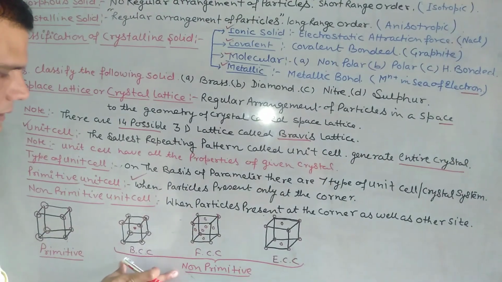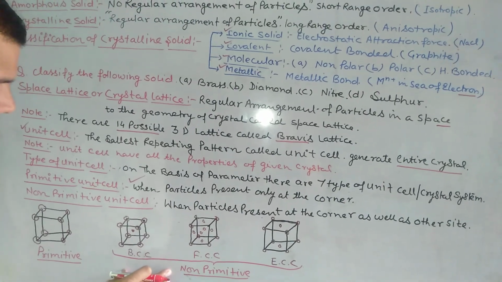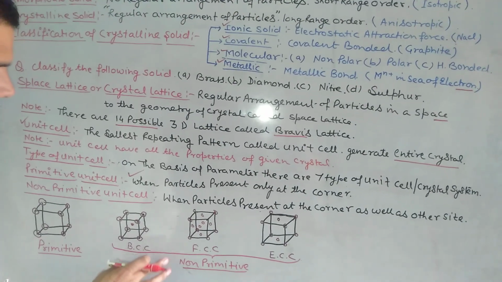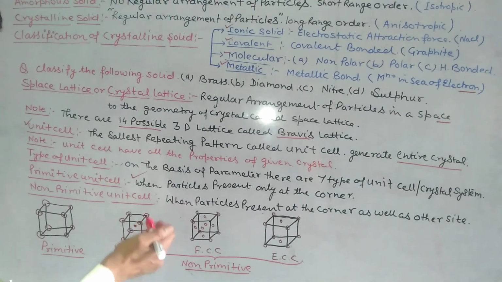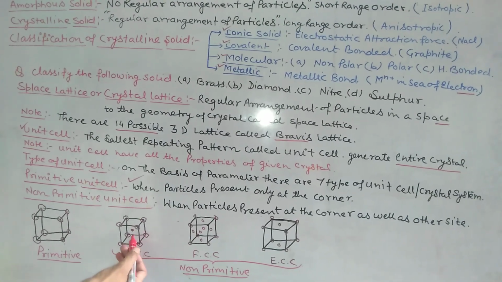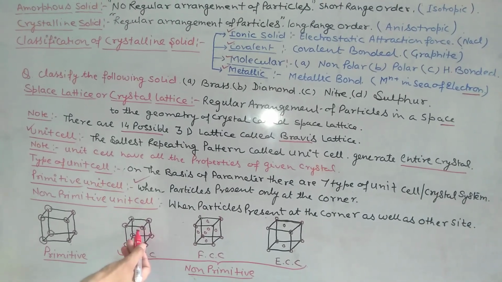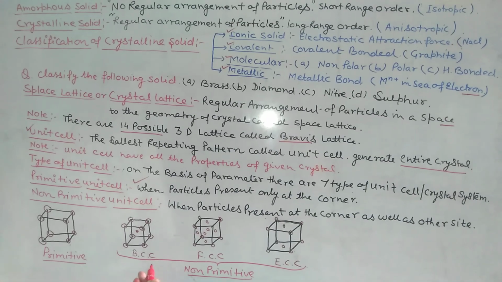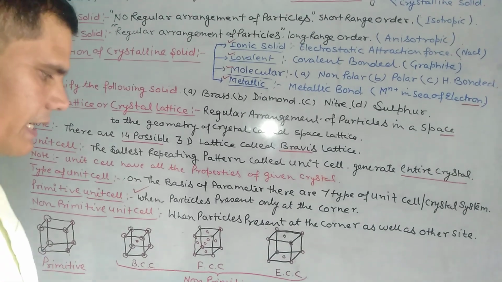For example, BCC, the body centered cubic unit cell. It means the particles are present at the corners as well as the center of the body, known as the body centered cubic unit cell.